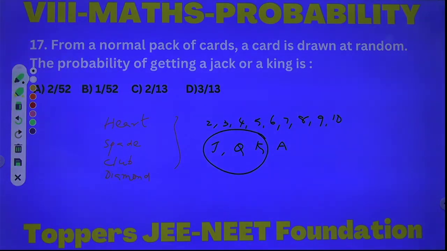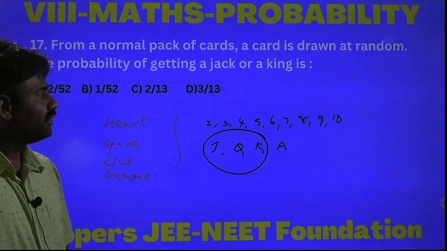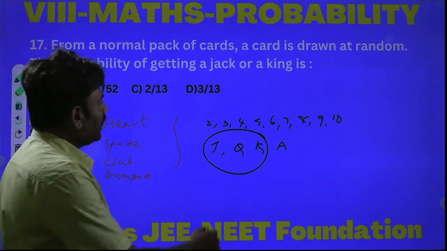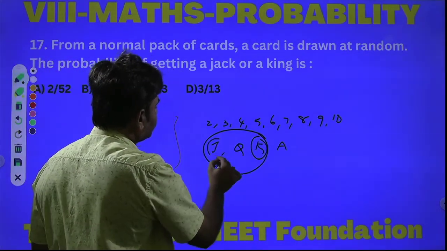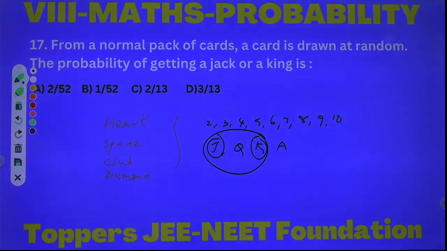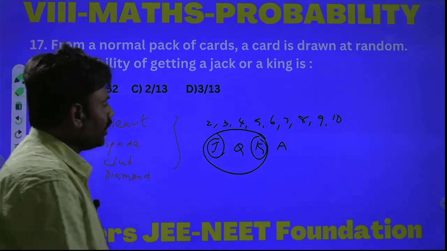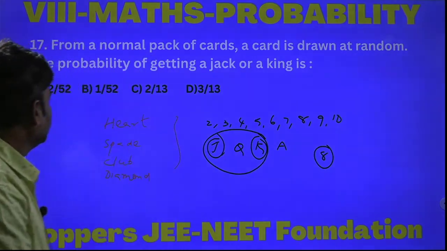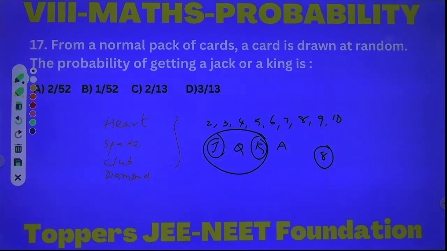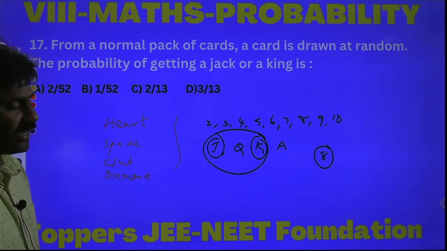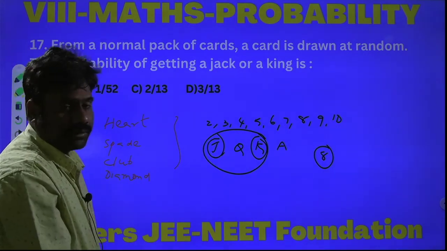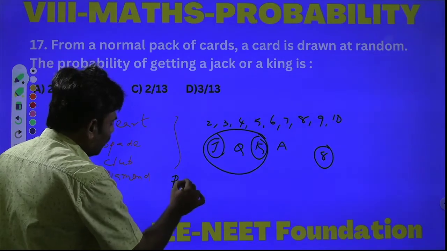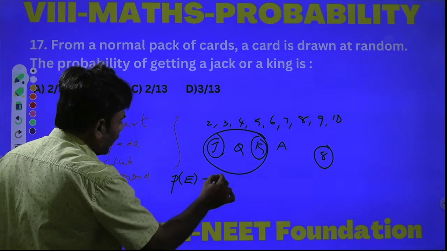Now, in each set we get one jack and one king. There are 4 sets in total, so 4 into 2 is 8. These 8 are favorable outcomes to the event. Therefore the required probability, of getting either a jack or a king, has 8 possibilities, so the probability is 8 by 52.